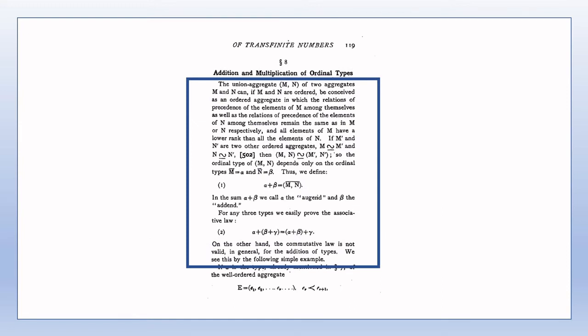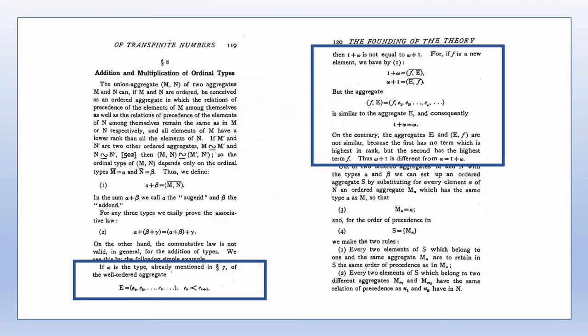It's noted that the ordinal type of a union aggregate with the described ordering relation depends only on the ordinal types of the individual aggregates. Importantly, Cantor points out that the addition of ordinal types is associative, but is not commutative. The proof of associativity is trivial. A simple example is given to show that commutativity does not in general hold for ordinal types.